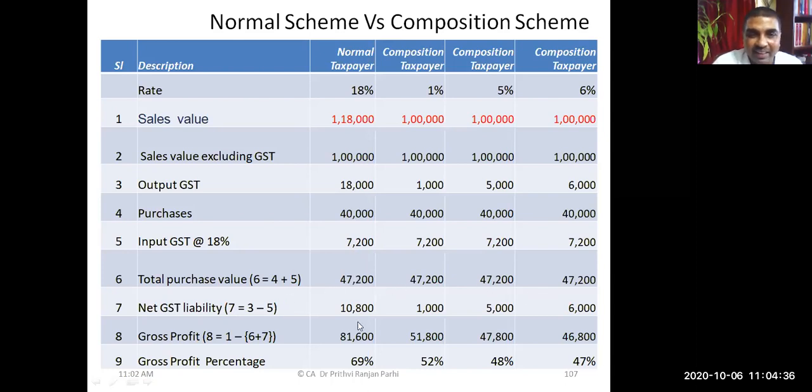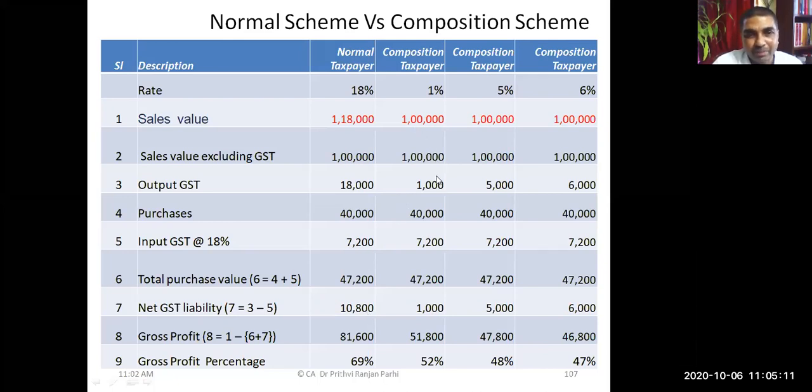Now, net GST liability in the first case where the dealer has opted for regular scheme: output liability is 18,000. Input credit available is 7,200. So net liability of 10,800 has to be paid. In fact, the output liability of 18,000 has to be paid. How can it be paid? By availing ITC of 7,200 and through cash ledger 10,800.